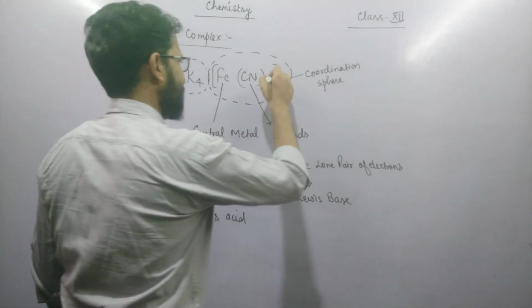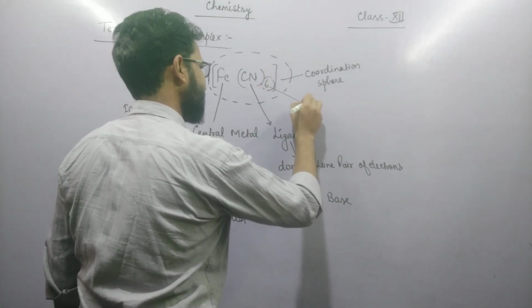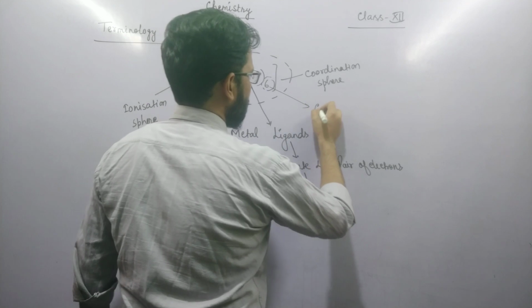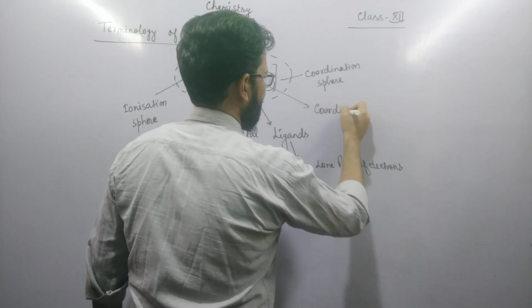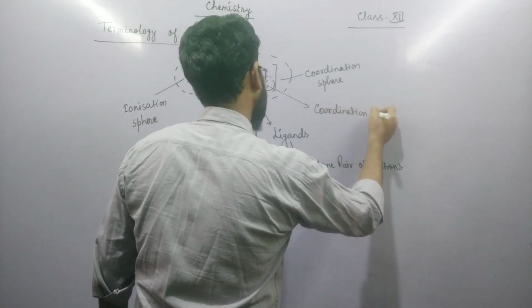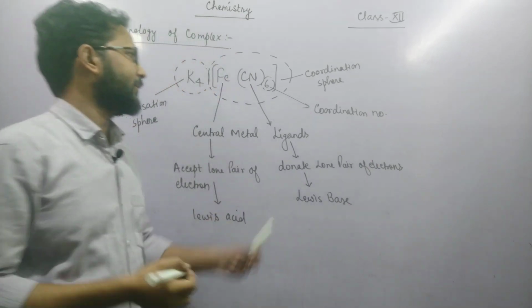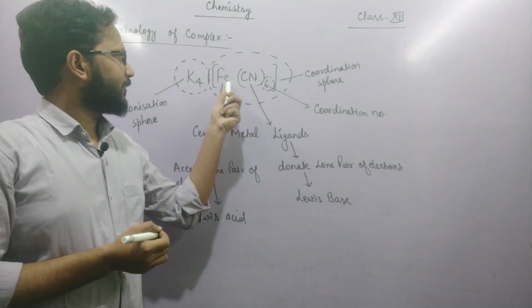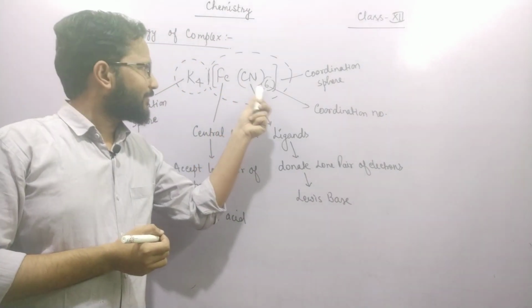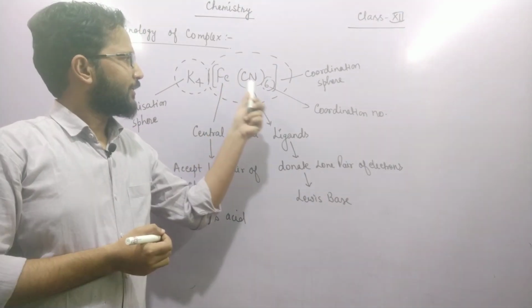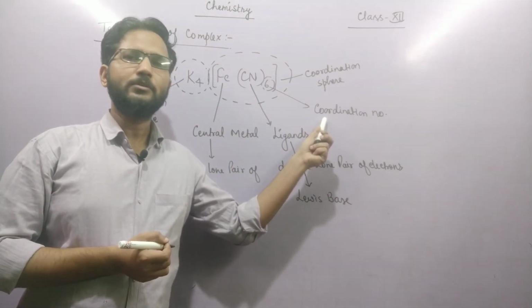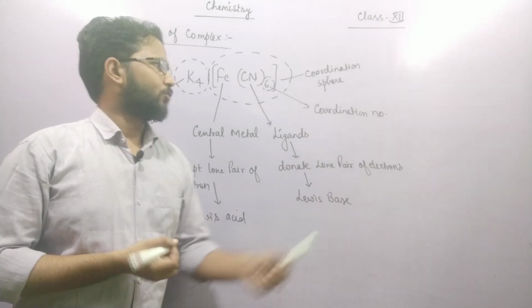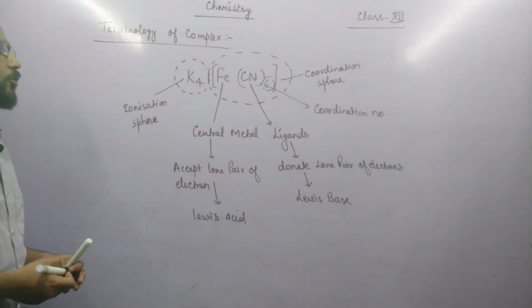And the third term is the number. The number is 6. So this number is called coordination number. Coordination number means how many ligands are attached to the central metal. There are 6 ligands attached to the central atom, so the coordination number is equal to 6. Is it clear? So this is called terminology of complex sphere.